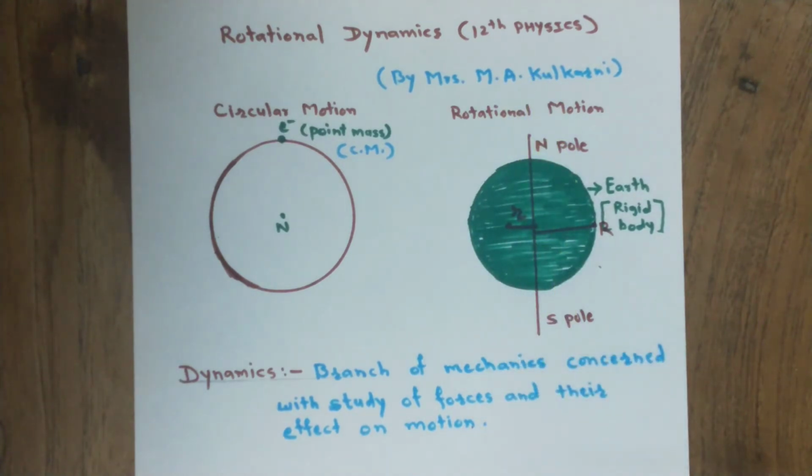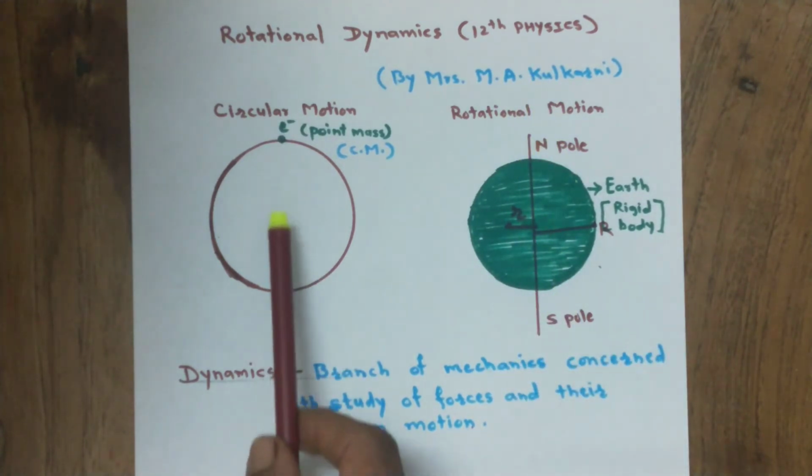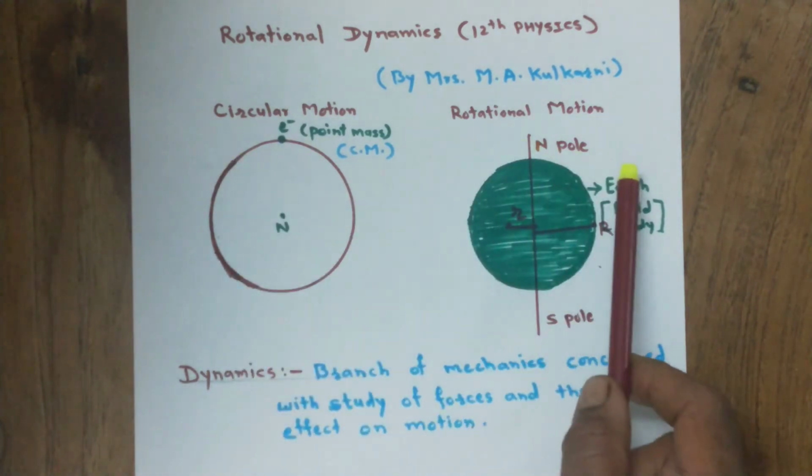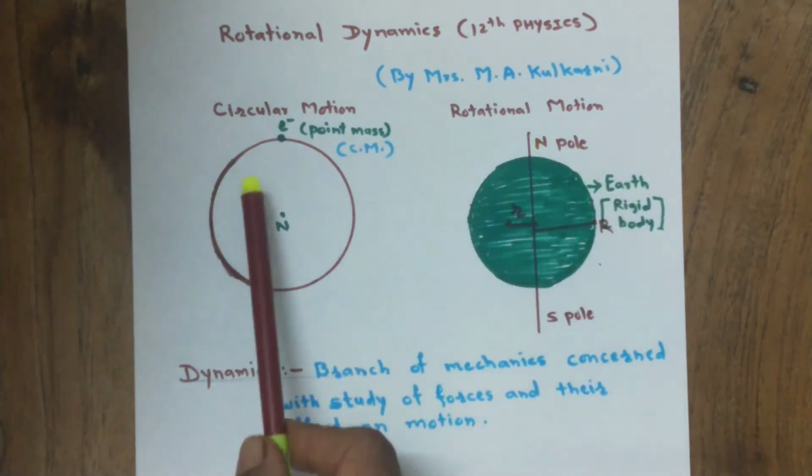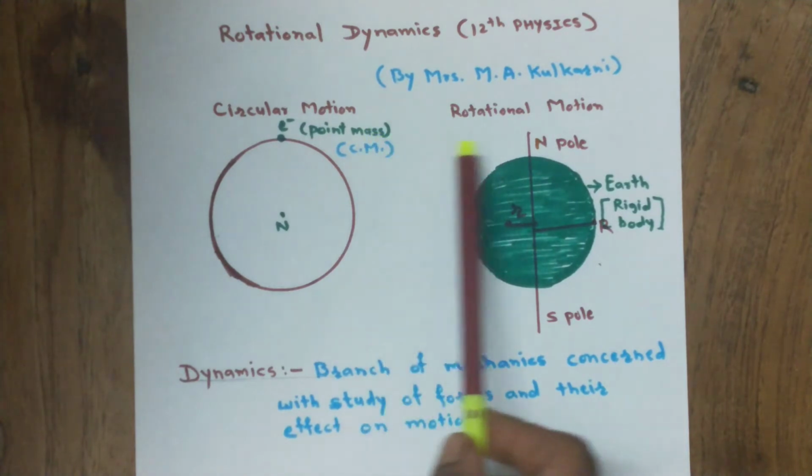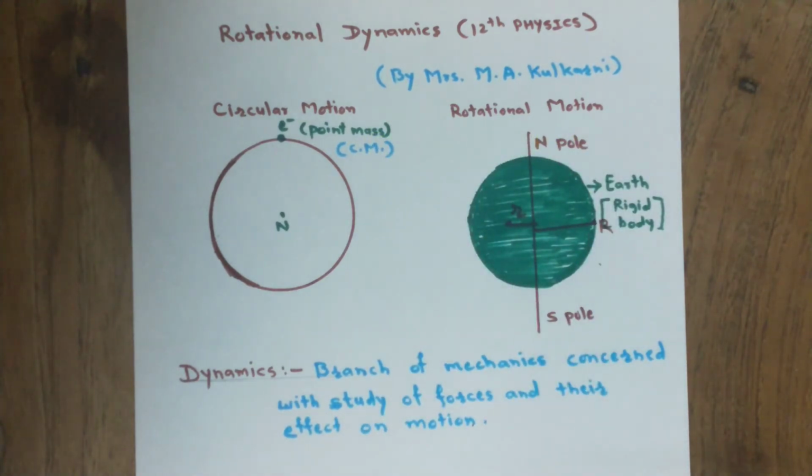So, these are some different things in case of circular motion and rotational motion. We can consider a circular motion as a special case of rotational motion.